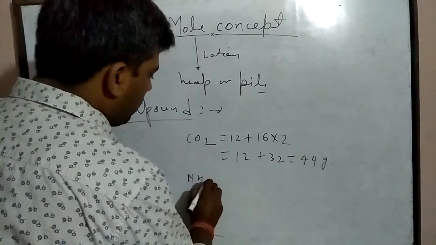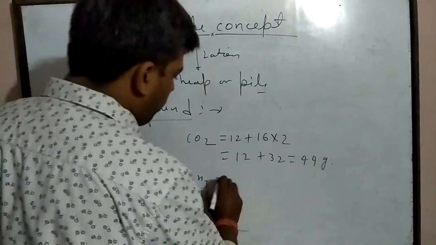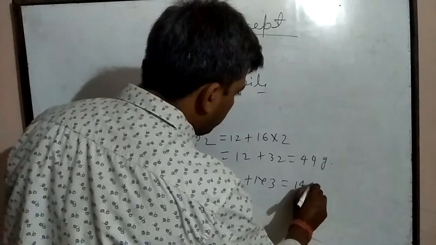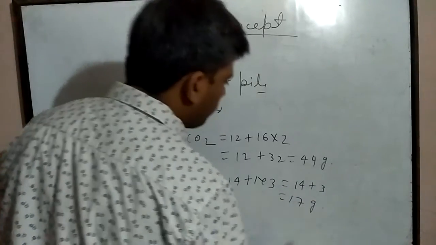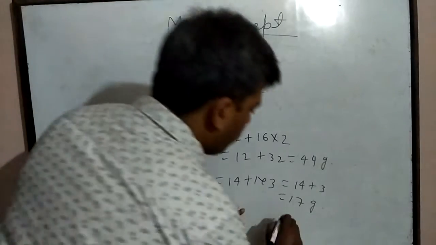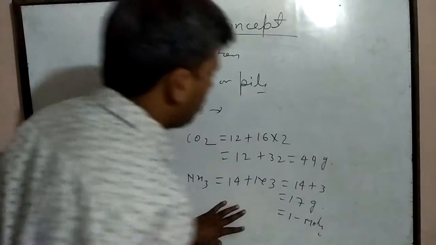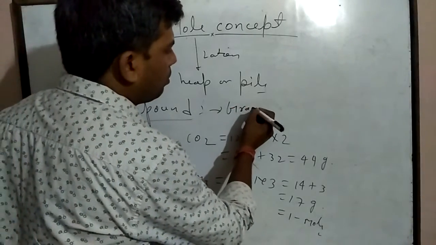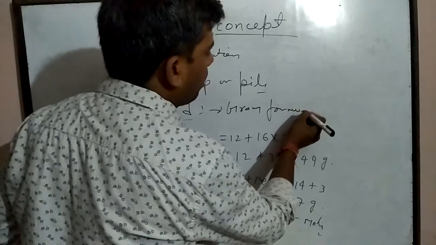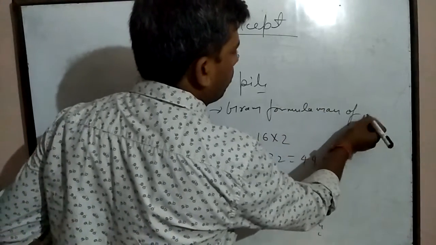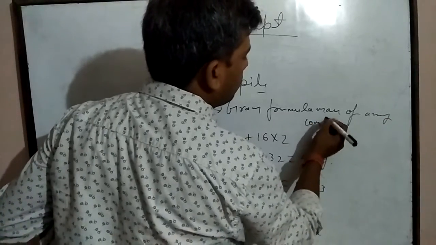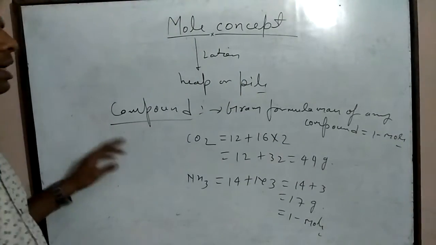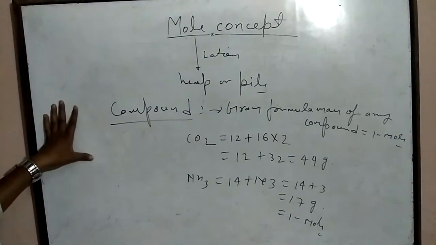If ammonia NH3 is taken, then gram formula mass of this compound is 14 plus 1 into 3, which is equal to 14 plus 3, which is equal to 17 gram. And in this way 17 gram will be equal to 1 mole. In this way, gram formula mass of any compound will be equal to 1 mole.